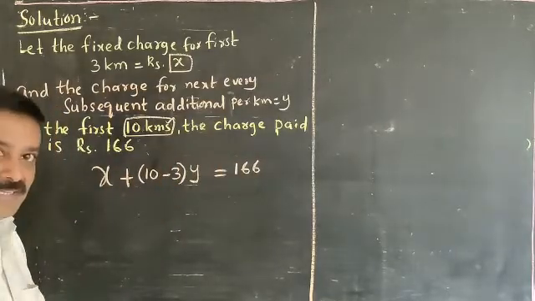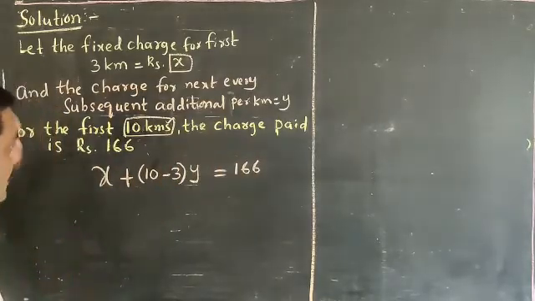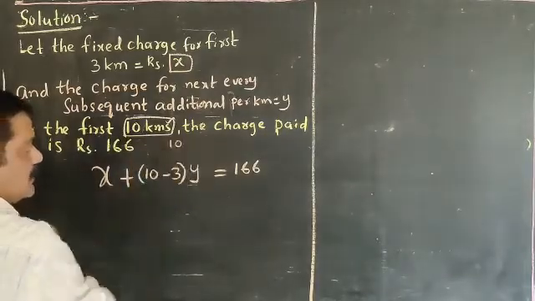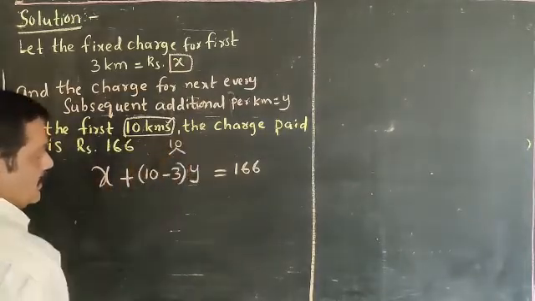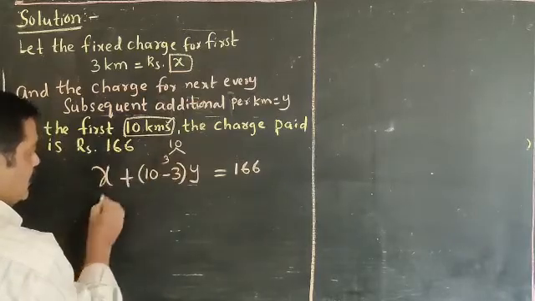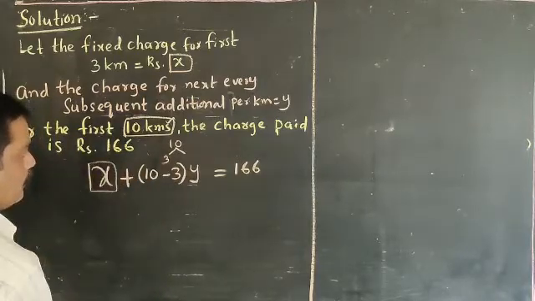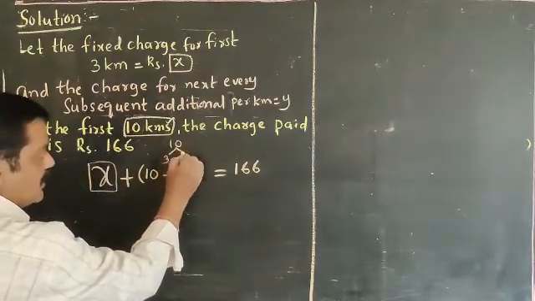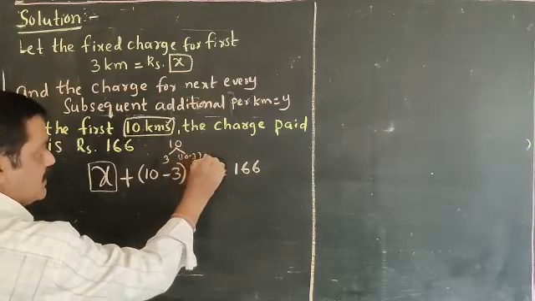Do you understand, Nana? Listen carefully, Nana. Total 10 kilometers. In these 10 kilometers, for the first 3 kilometers he is paying X rupees. The remaining is how much? 10 minus 3, that is 7 kilometers.